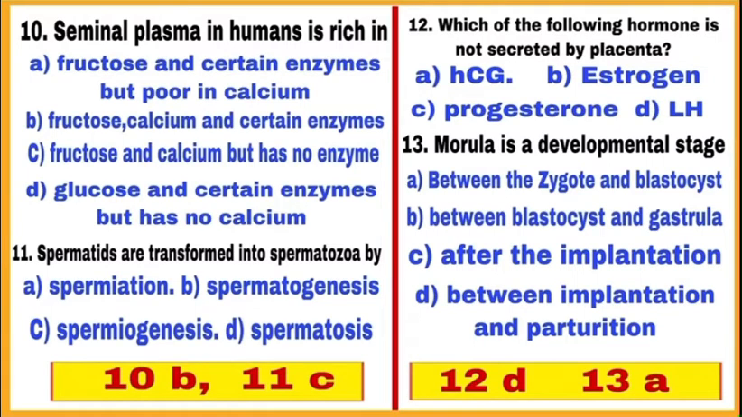Question 13. Morula is a developmental stage? After fertilization, the mitotic division starts in the zygote and forms 2, 4, 8, 16 daughter cells called blastomeres. This embryo with 8 to 16 blastomeres is called morula. The morula continues to divide and forms blastocyst. So, morula is a developmental stage between zygote and blastocyst. So, correct answer is A, mark A.